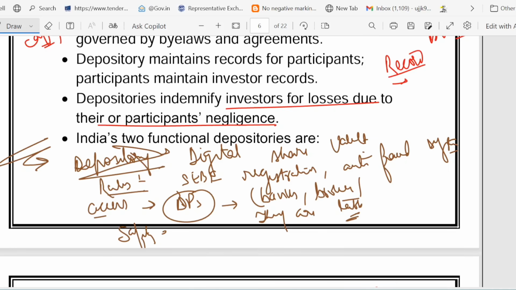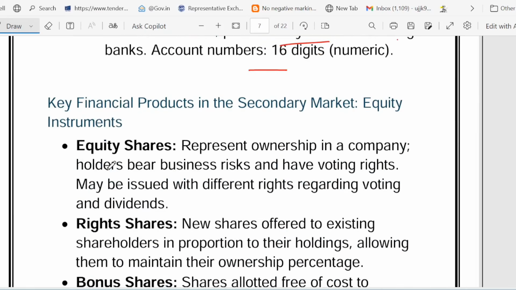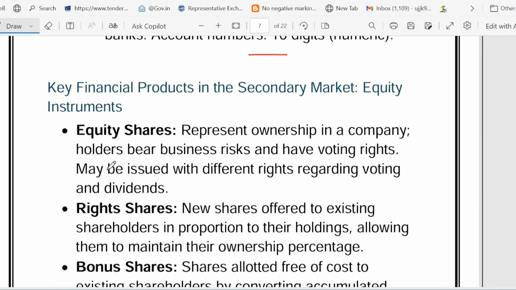Now friends, let's look at some key financial products in the secondary market. The first one is equity share. What is the meaning of equity share? Suppose you are owning a slice of a company, like buying 1% of your friend's startup. That is called an equity share. There are some risks and rewards.